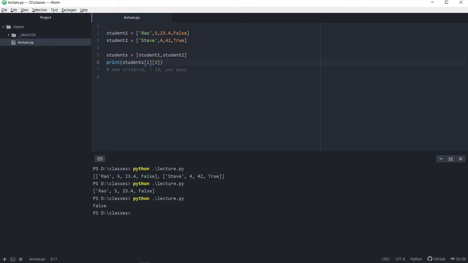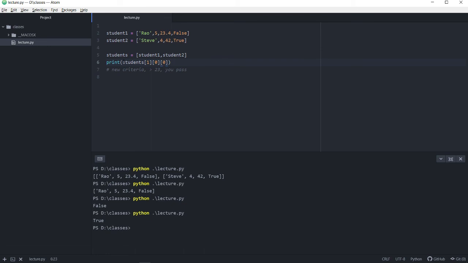What I mean by this is now give me the status, the pass-fail status of the student at index 1 here. So for Steve's, and you'll see that it is a true. Now, I could be a little cheeky here and instead do this and then add another index. Now, this is getting more confusing, but if you're able to sort of figure out what it means, then you're really good to go. You have now understood strings and lists, basically.